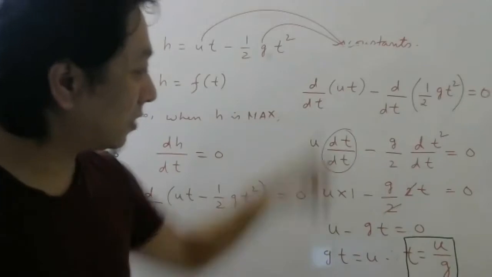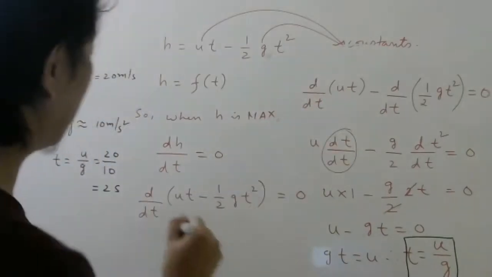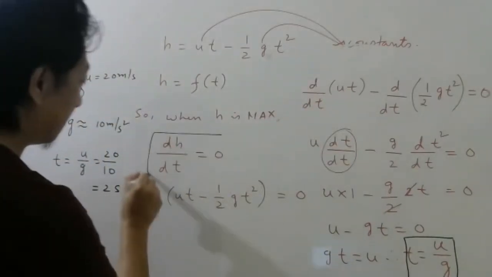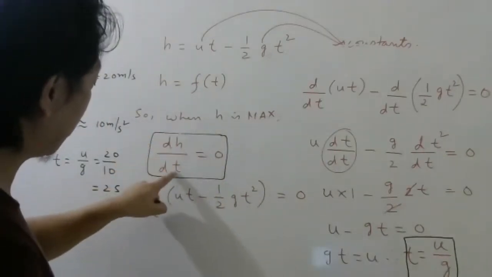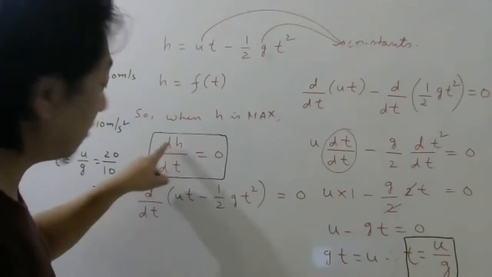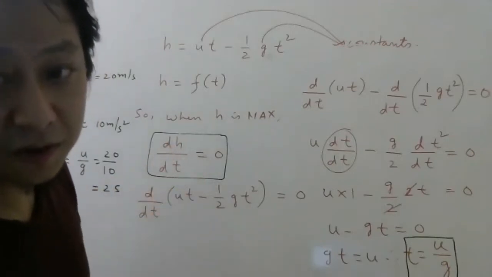So this part is not so difficult, right? As long as you understand that whenever a function is maximum with respect to the variable, the differentiation of the function should be 0.